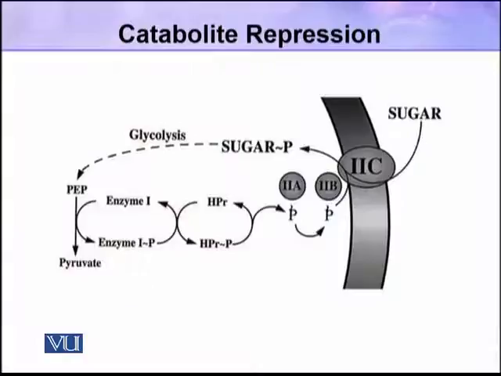So this is the system, and here you can see the sugar is entered into the cell, and then this sugar is phosphorylated, and through glycolysis it is converted to PEP, and then PEP is converted to pyruvate. And this is a protein which is enzyme 1. This is another protein, HPr, histidine-containing protein, and then there are 2 other proteins, 2A and 2B. So these 4 proteins are required for this phosphorylation.